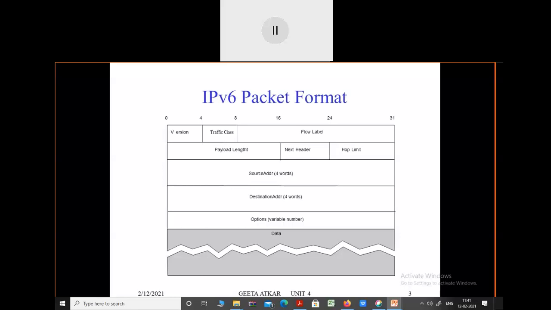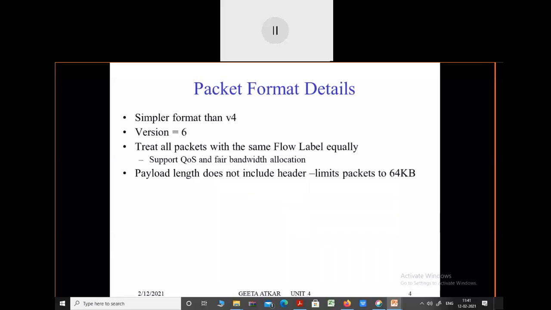And the last one is the data, meaning whatever data or files you want to transfer from one host to another host, that data will be at the bottom of this IPv6 packet header format. So these are the different components of the packet header format whenever we are transferring the data from one host to another host.